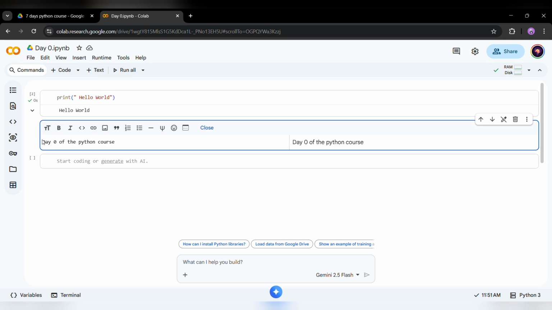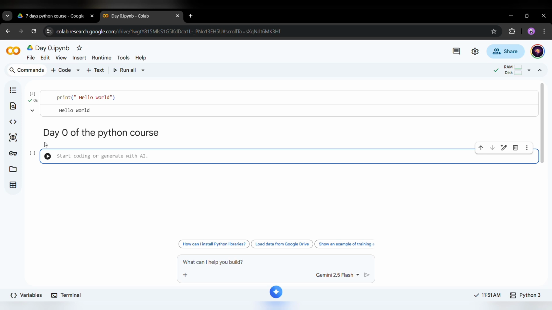And if you want to make it a heading, just enter a hash in front of this line and this will be printed as a heading, where the fonts are bigger and bold.